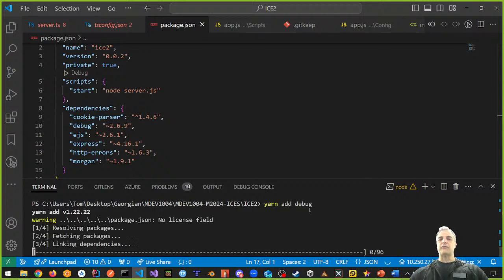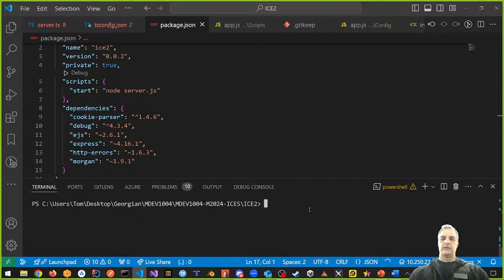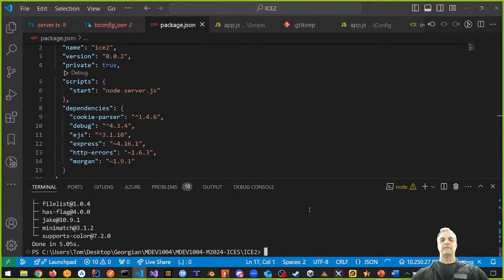And that's going to go from 2.69 to 4.34, my friends. Huge difference, huge improvement. Let's continue to upgrade. I'm going to do yarn add EJS, right? And then you can see it goes from 2.61 to 3.110, right? Which is crazy.